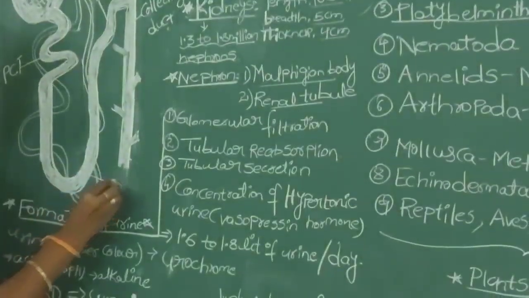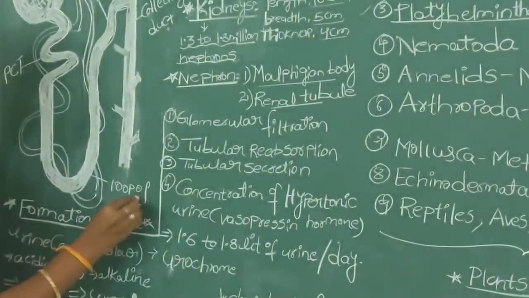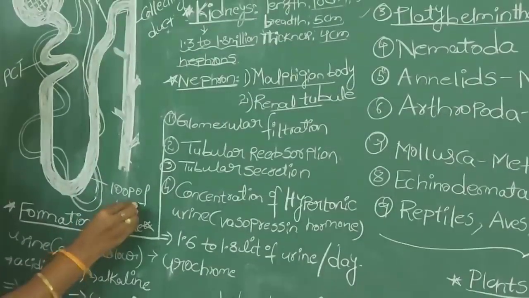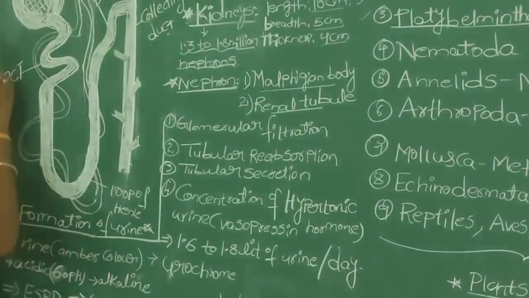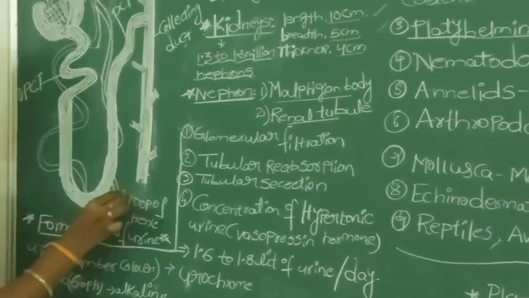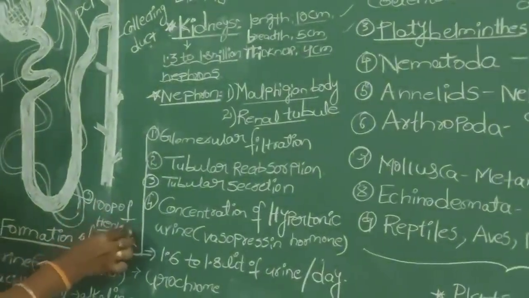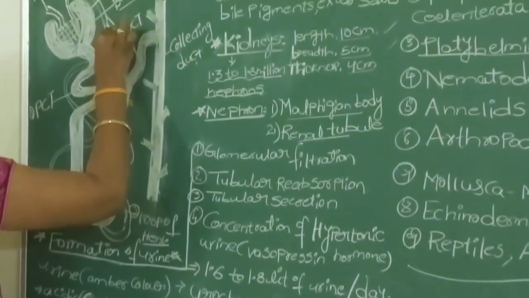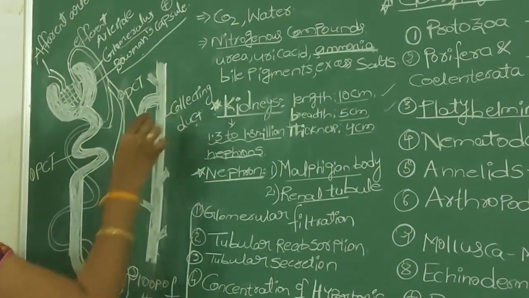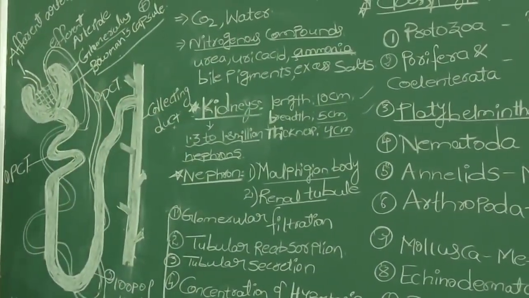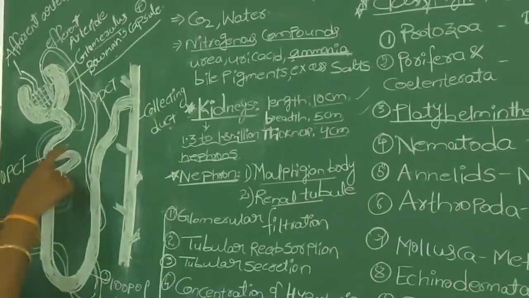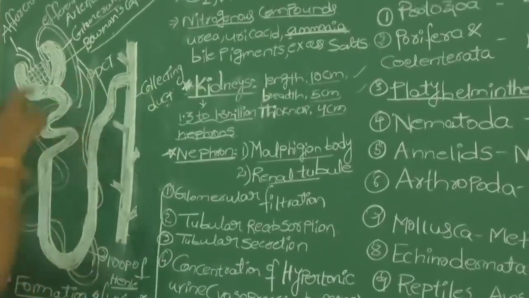Again, the renal tubule contains three parts. How many parts does the renal tubule contain? Three parts. The first one we call PCT, the second one we call loop of Henle, and the third one we call DCT. Now the renal tubule contains PCT, loop of Henle, and DCT.